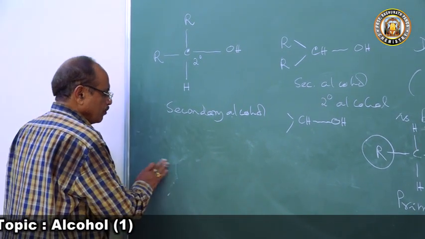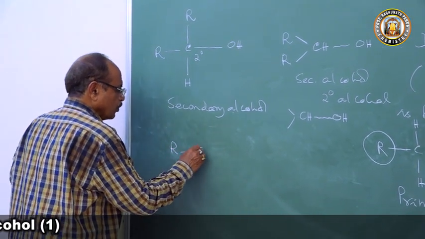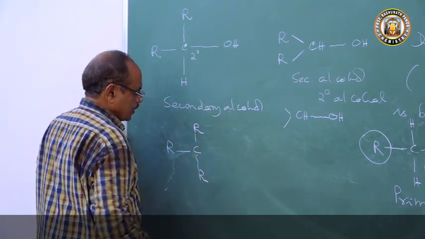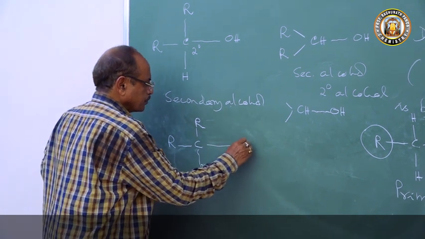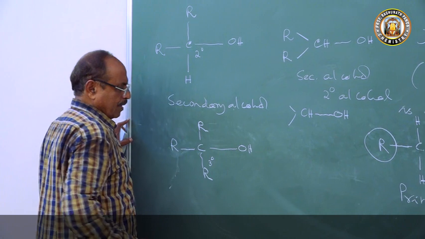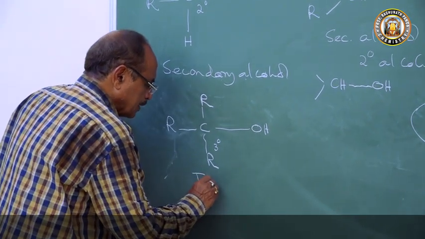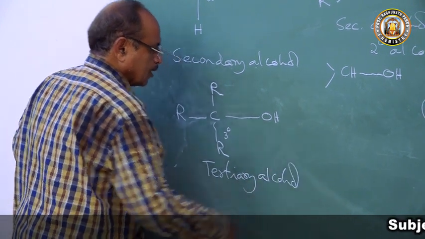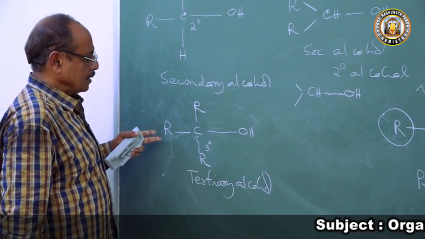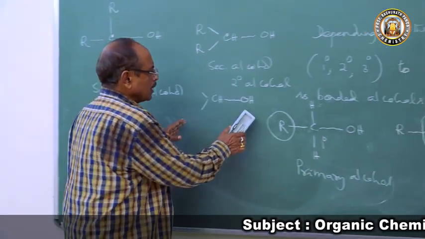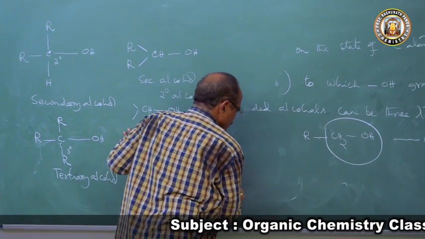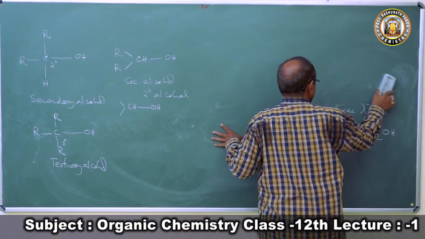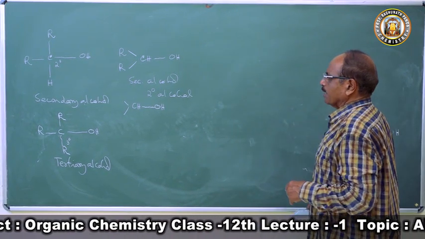Now, when the carbon atom is bonded to 3 alkyl groups, it is called a tertiary carbon atom. This is called a 3 degree carbon atom. So this alcohol is called tertiary alcohol, 3 degree. So depending upon the state of the carbon atom to which the OH group is bonded, the alcohols can be of three types: primary alcohol, secondary alcohol, tertiary alcohol.